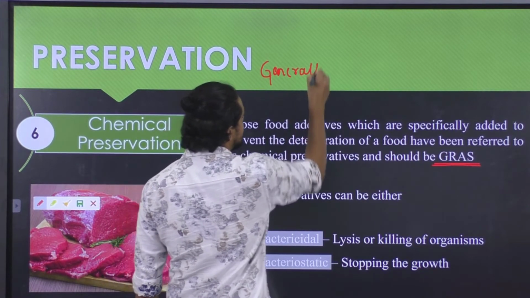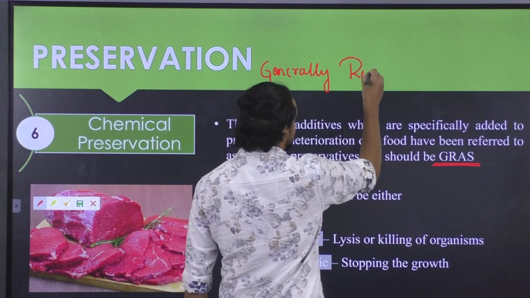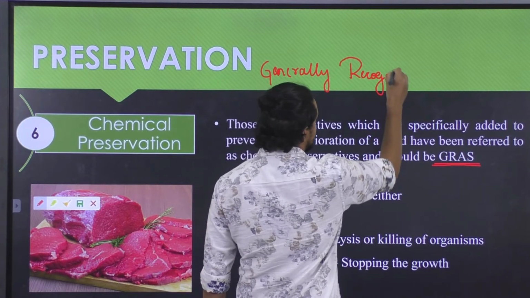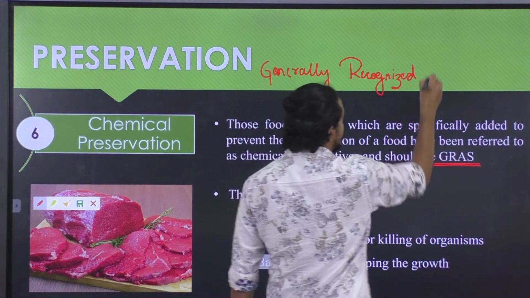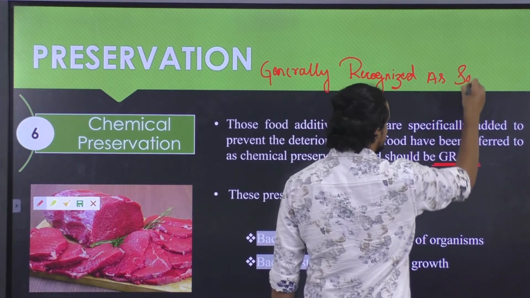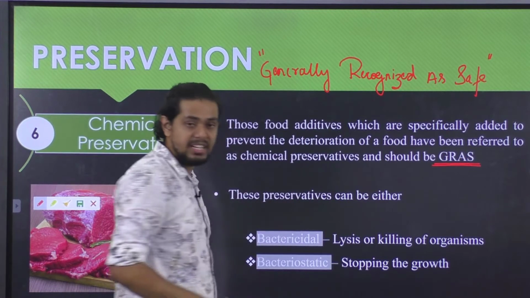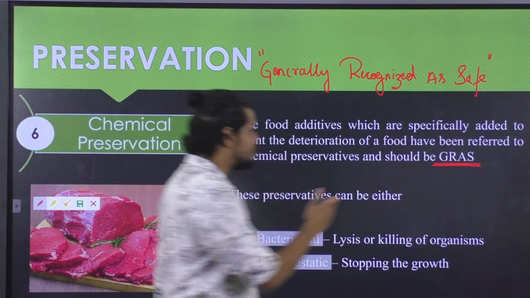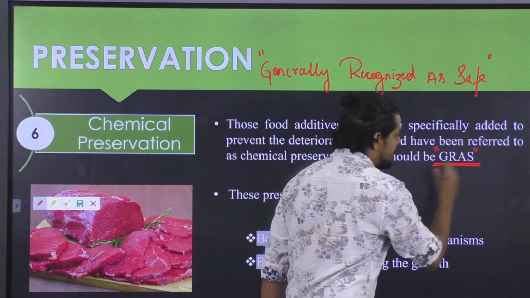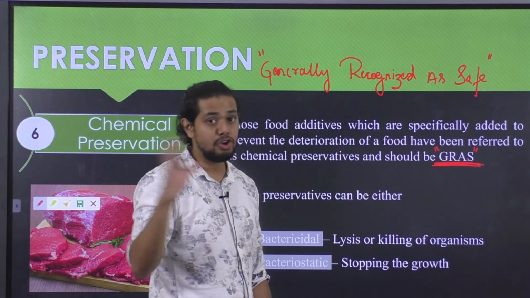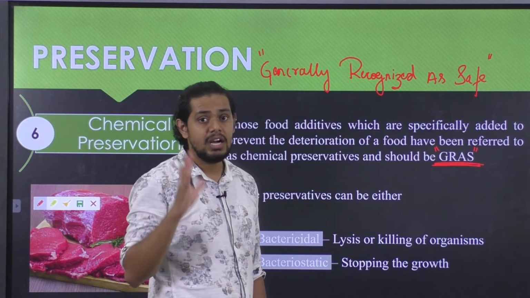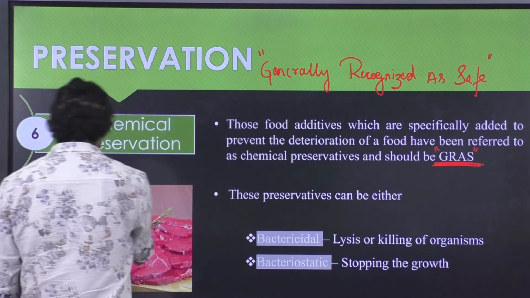Whatever chemical preservative is being added, one has to ensure that it is generally recognized as safe and does not pose any kind of threat to the consumer.